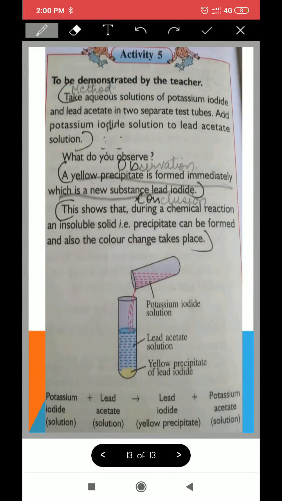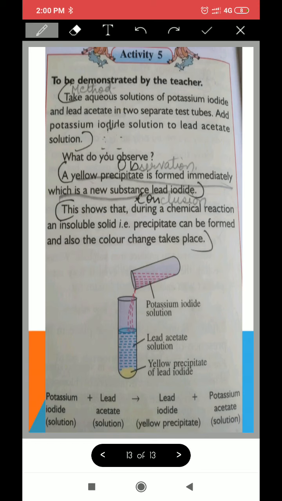Yeah, here is the activity. So what we are doing, children, we are taking potassium iodide and we are mixing it with lead acetate solution. Here we see that a yellow colored precipitate is formed. Okay, so the formation of such a precipitate shows that a chemical reaction has taken place, children.